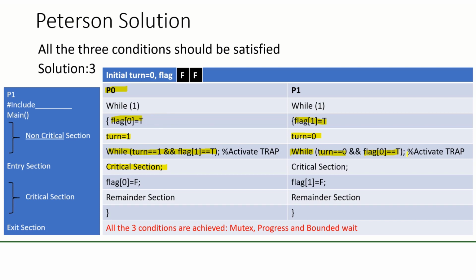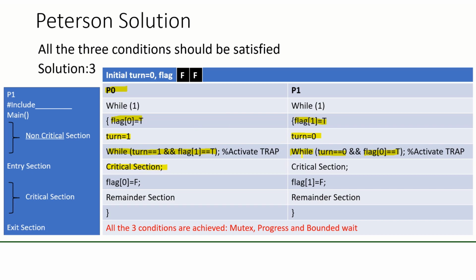So this condition becomes true. What will happen if the condition becomes true? It will keep executing the while loop, and P1 cannot enter the critical section. So we can see mutual exclusion is working here. At a particular time, only one process, that is P0, can enter the critical section.